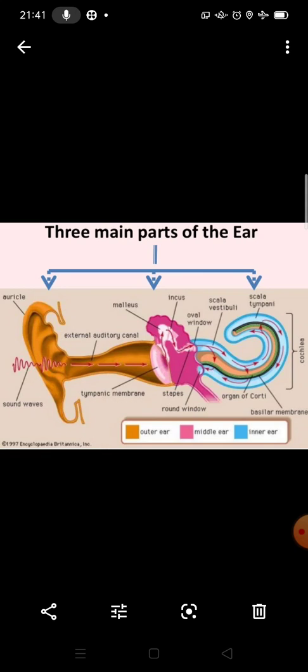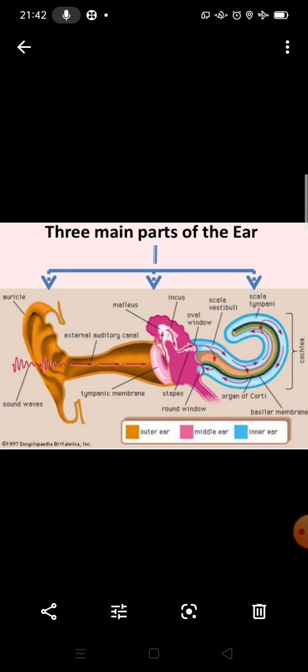There is a cochlea, and this cochlea changes this vibration into an electrical signal, and through the auditory nerve this signal reaches the brain, and then you can listen to the sound, and the brain also processes the information from the ear.